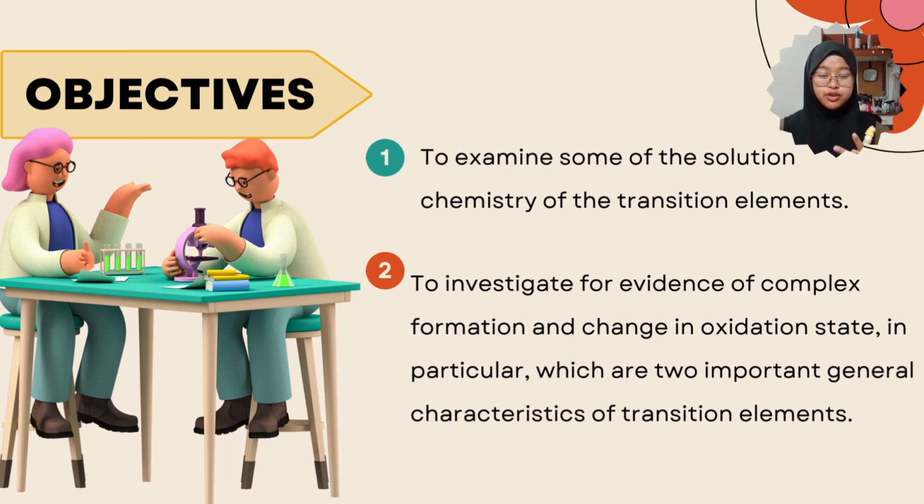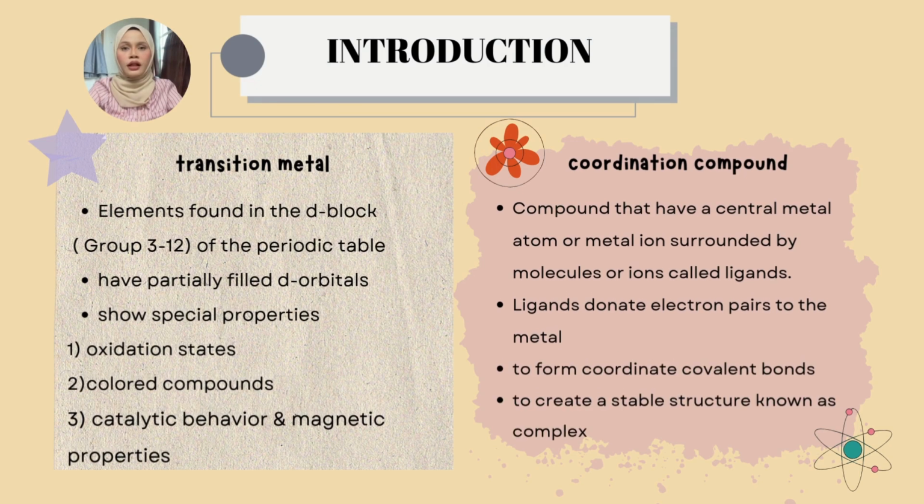They are two different kinds. The first one is to examine some of the solution chemistry of the transition elements, and the second one is to investigate the evidence of complex formation and the change in oxidation state, which are two important general characteristics of the transition elements. In this page, I will introduce transition metals and coordination compounds.